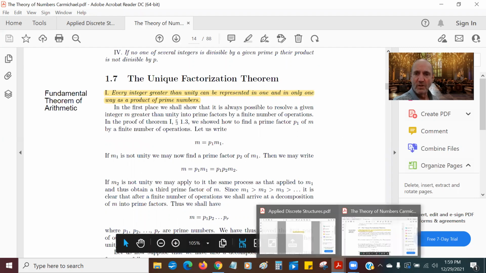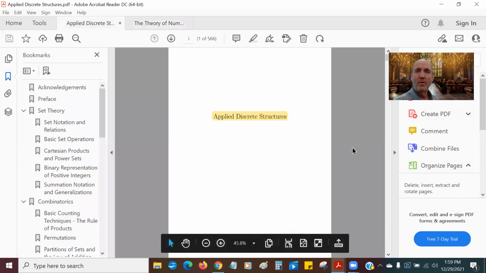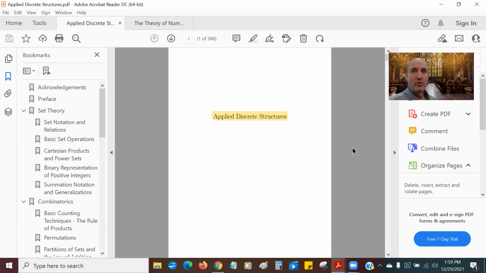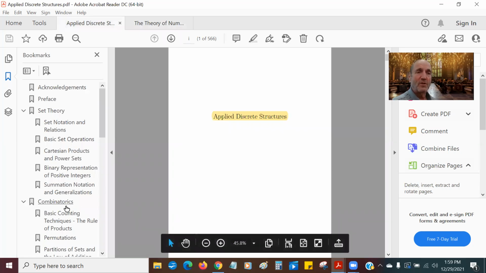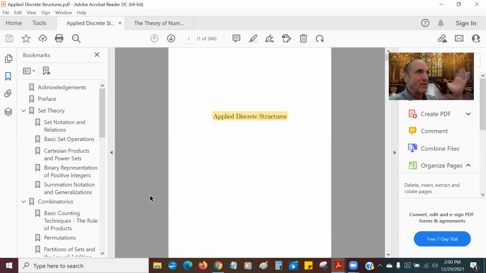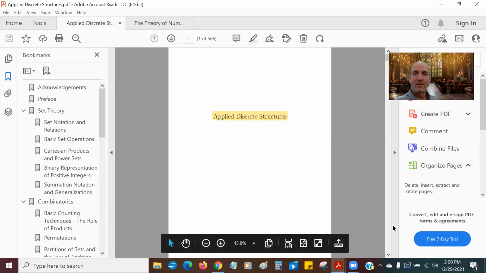Our second textbook that we're going to be using is Applied Discrete Structures. Now, in this textbook, we're just going to be doing chapters 1, 2, and 11. Chapter 1 is set theory: intersections, unions, subsets, all those different set operations, and so forth. Chapter 2 is combinatorics. That's, like I said, how many ways can I arrange 10 books? How many ways can I pick 3 things, whatever: combinatorics, combinations, permutations, that kind of stuff.